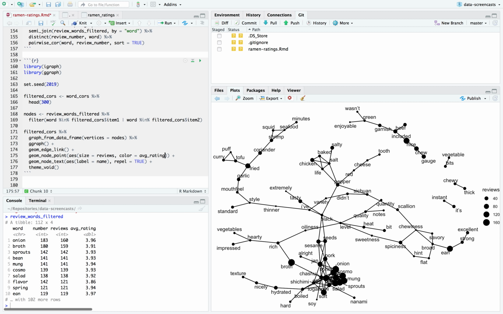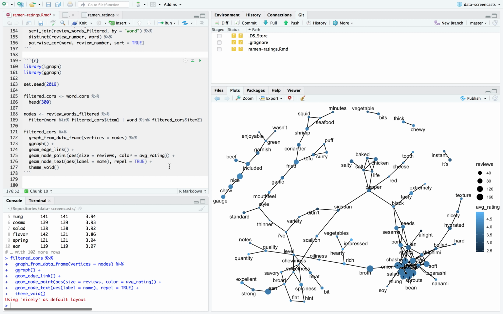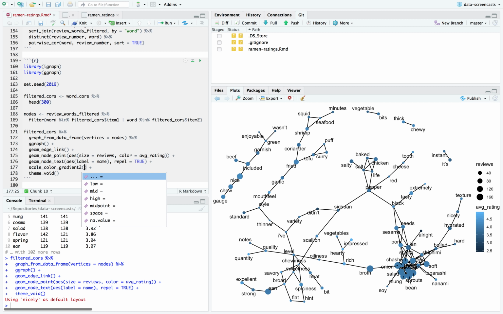color equals average rating. Gonna need to change this axis a little bit, but it's going to show. Here we go. So some areas are a little bit brighter, some are darker, but I'm gonna set up a new scale color gradient 2, where I say low is red, high is blue, and midpoint is, I don't know, we saw the midpoint earlier was like 3.6 in terms of a median.